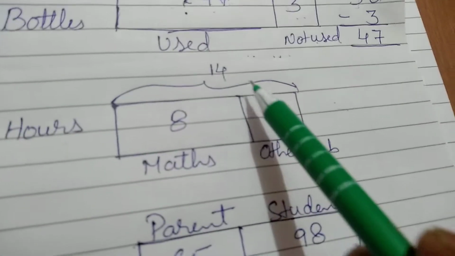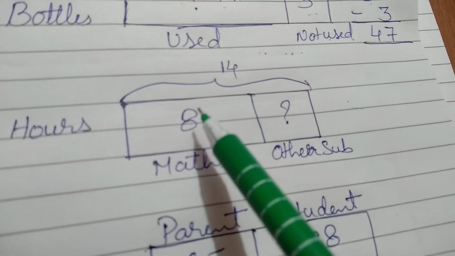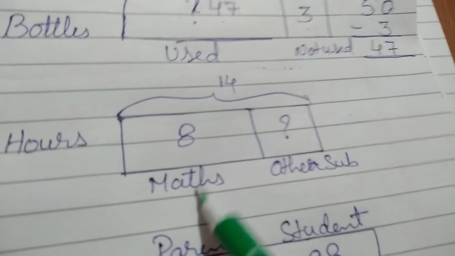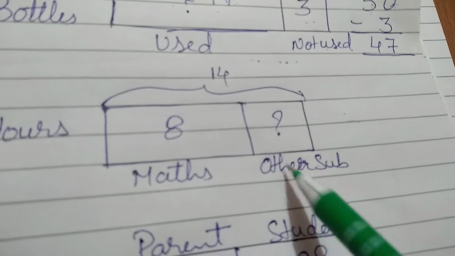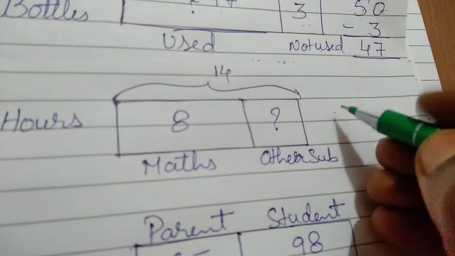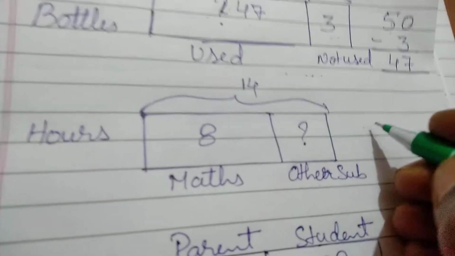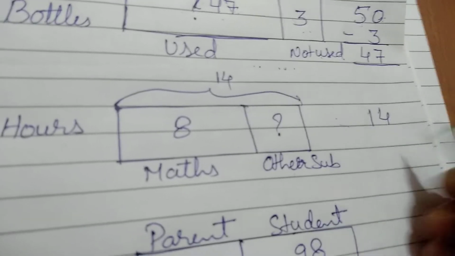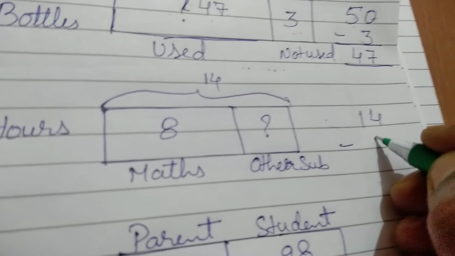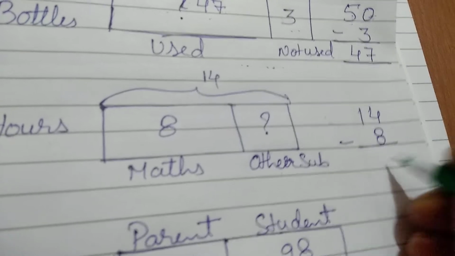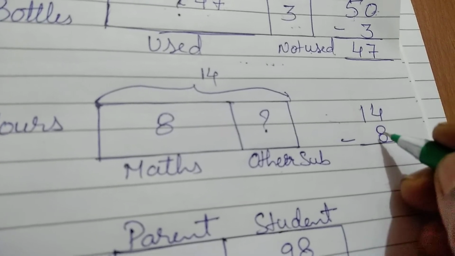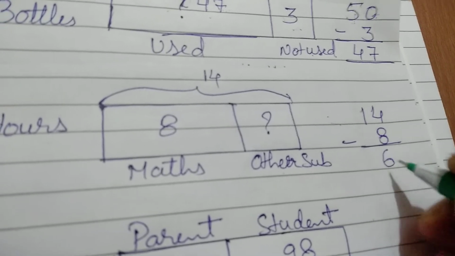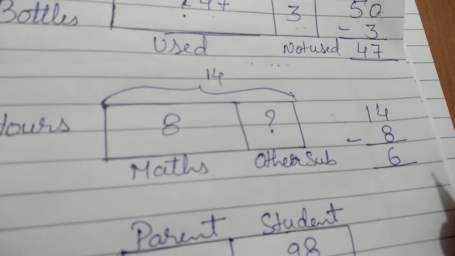Let us find out. Here, total hours are 14. In that, 8 hours for maths he has spent. Now we have to find out how many hours he has spent on other subjects. So again, when total is given, total 14 hours minus 8 hours on maths. So 14 minus 8 is 6 hours.